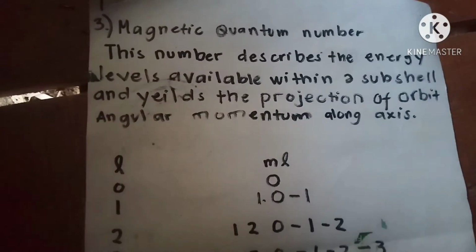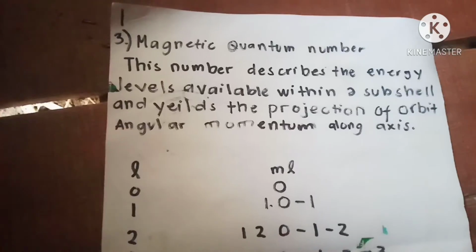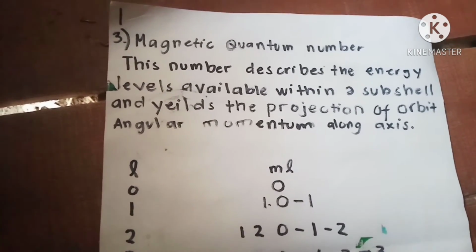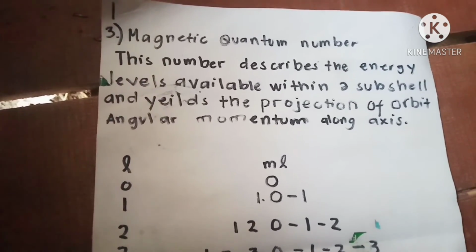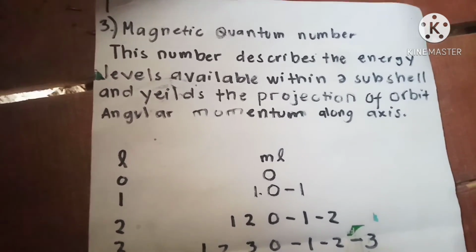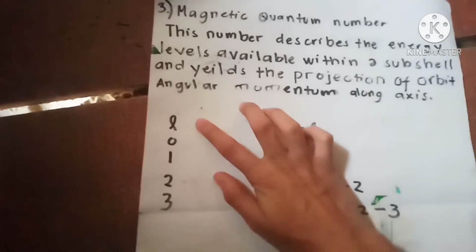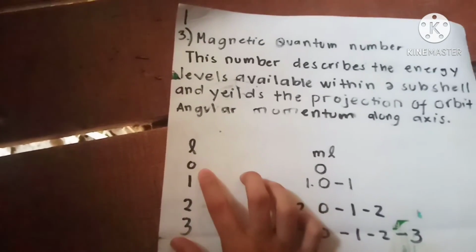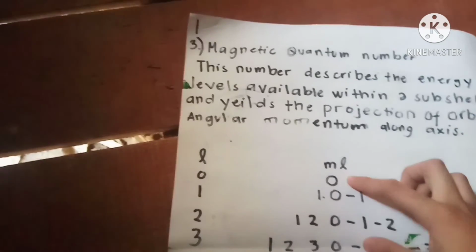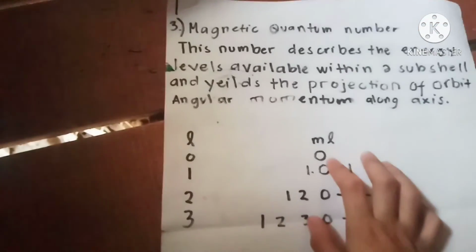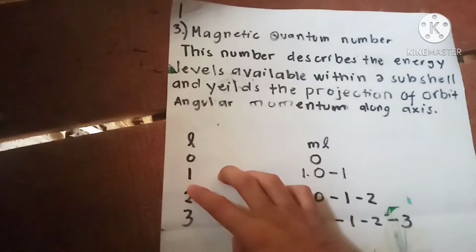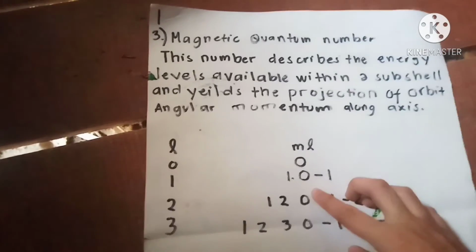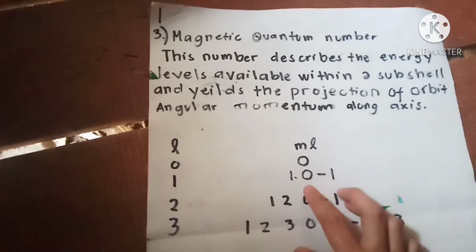Next quantum number is the magnetic quantum number. This number describes the orbitals available within a subshell and yields the projection of orbital angular momentum along the axis. Here are the number of orbitals and the value of ml. So the value of 0 has only 1 orbital. For the value of 1, the number of orbitals is 3, with values 1, 0, and negative 1.